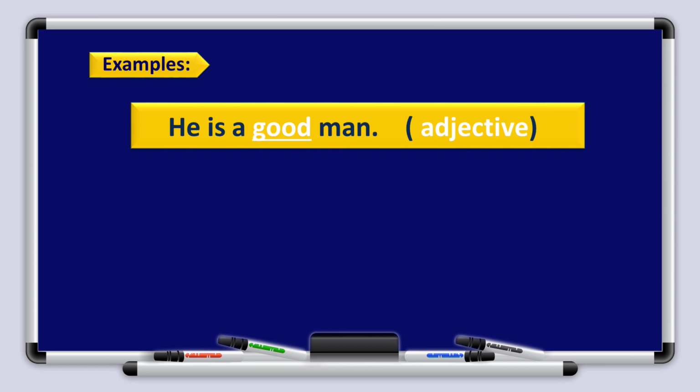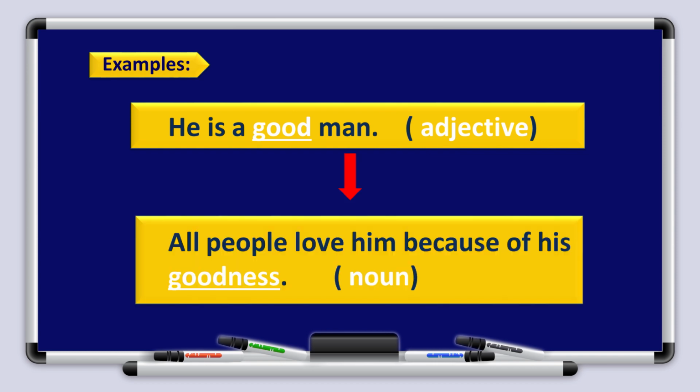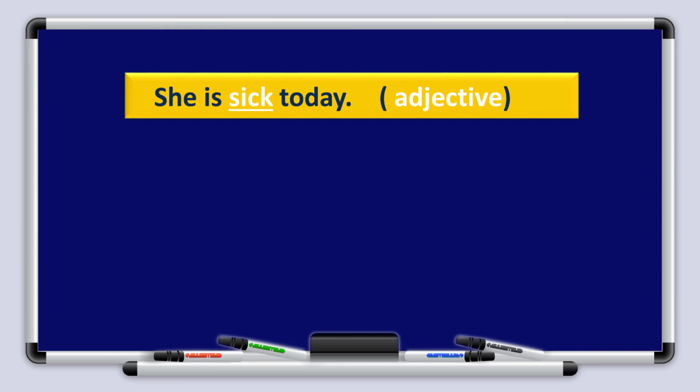Very good, boys and girls. Now let's go on to the examples. He is a good man. Good is an adjective. Can you think of a suffix that changes this adjective into a noun? Great! It's ness. All people love him because of his goodness. Here, goodness is a noun. Great, you've changed the adjective into a noun using the suffix ness.